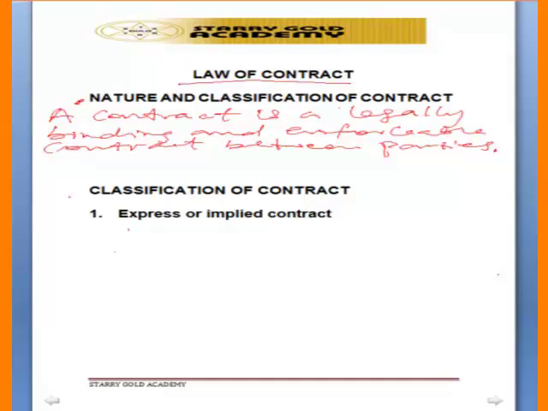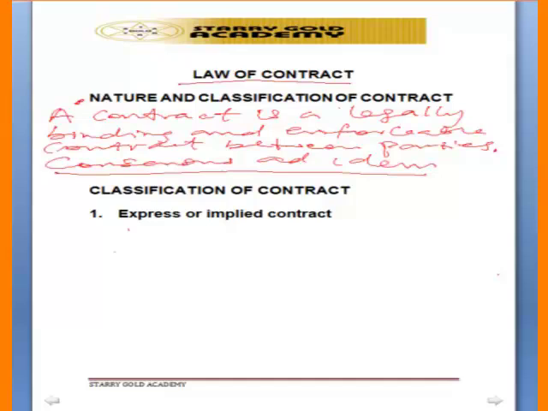And also we have what we call consensus ad idem. This consensus ad idem means meeting of minds. That means the minds are coming together.